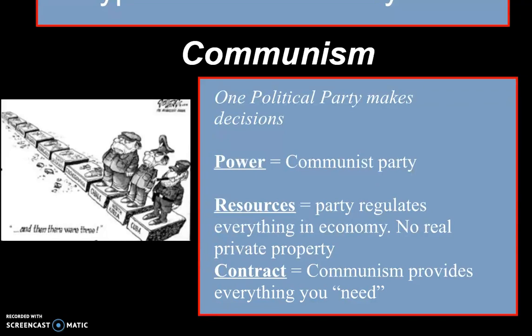Now the resources, like the factors of production, land, labor, and capital, those are all controlled and maintained by the government. So that one political party rules all of it. There's no real private property in these communist systems. Okay, and the social contract for these people is that the Communist Party will provide everything that you need.